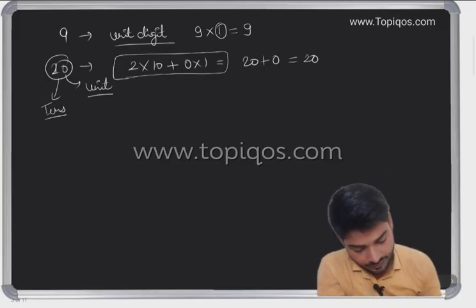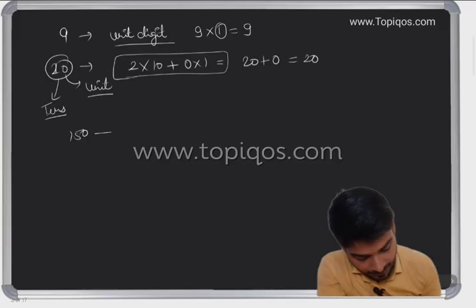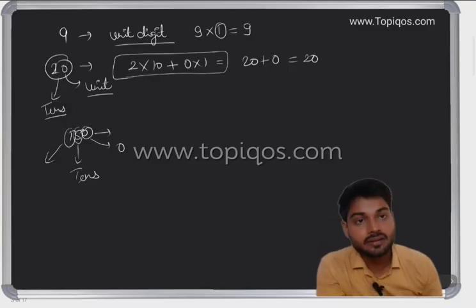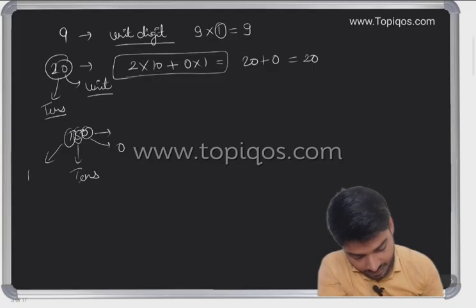Okay. In case we are taking 150, can I say the 0 is at the unit place, the 5 is written at the 10 place, and 1 is written at the 100 place.